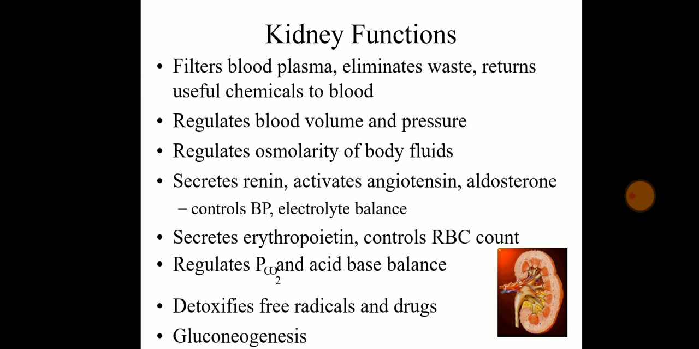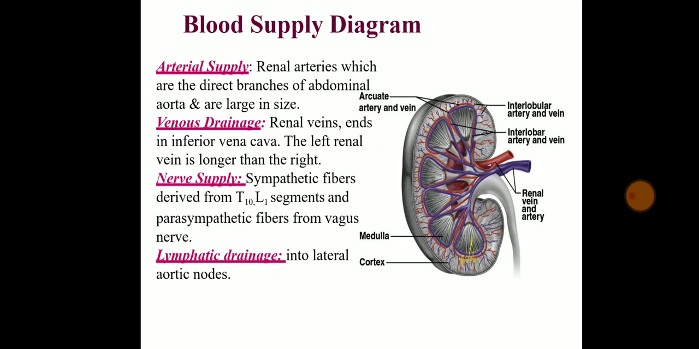Then it secretes renin, that is the renin-angiotensin mechanism, as you must be knowing about it, that is the maintenance of sodium and potassium. Aldosterone helps in controlling the BP and electrolyte imbalance. Then it secretes erythropoietin and controls the RBC count. The erythropoietin controls the RBCs, which are maintained by the kidney. Then it regulates the PCO2 and acid-base balance, and detoxifies free radicals and gluconeogenesis. These are some functions of the kidney.